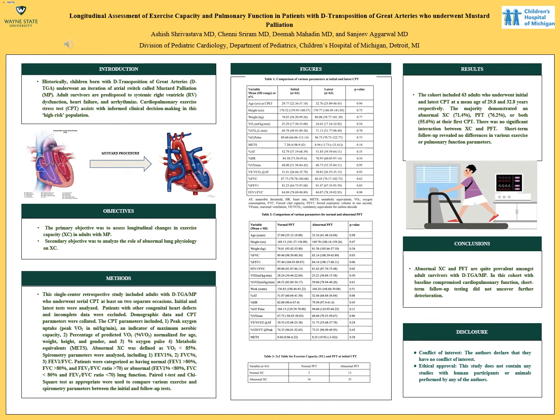We used paired t-test and chi-square test as appropriate to compare various exercise and spirometry parameters between the initial and follow-up tests. Let's take a look at some of the tables we prepared from our data and what we figured out in the analysis. Then we will move to the results section. So the first table here is a comparison of various parameters at the initial and latest CPT. We included exercise as well as demographic parameters.